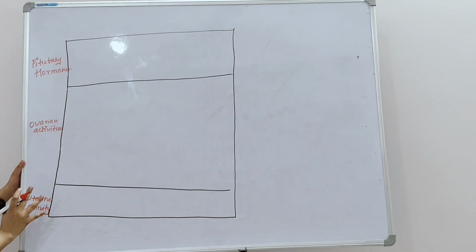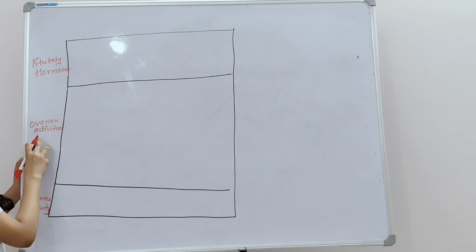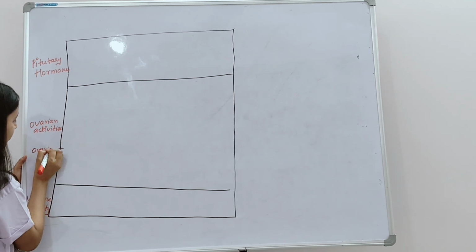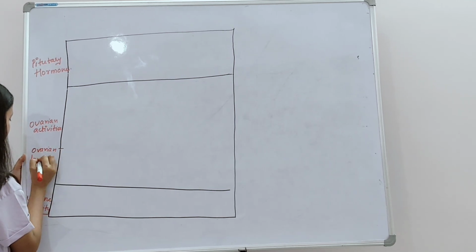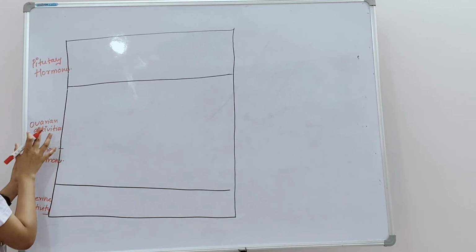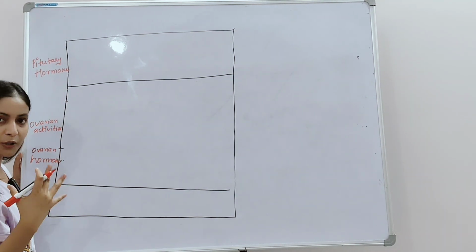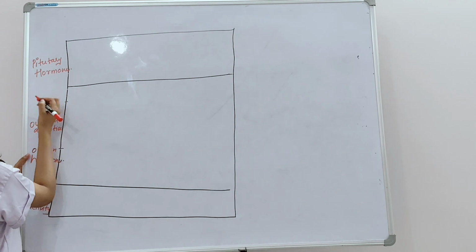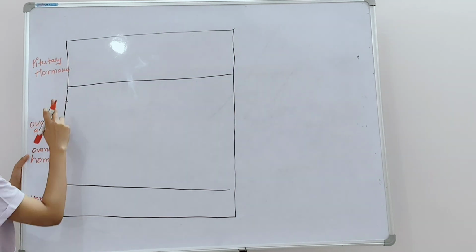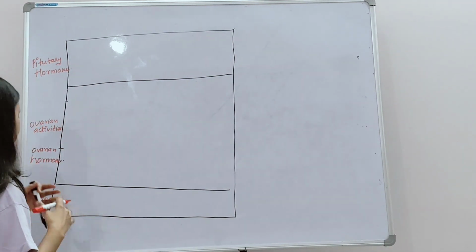Okay. Whatever the activities which are going on inside the uterus, here we will see the uterine activity. And in ovarian activity, we will see the ovarian hormones, which are responsible for it. So let me write it down here, ovarian hormones. In ovarian activity, we will see the ovarian hormones, and we will also see in the ovaries itself, the development of the follicles going on. So we will see here the ovarian activities, and at the last, it is mentioned here the pituitary hormones. So which are the hormones responsible for the menstrual cycle? We will see all those things.